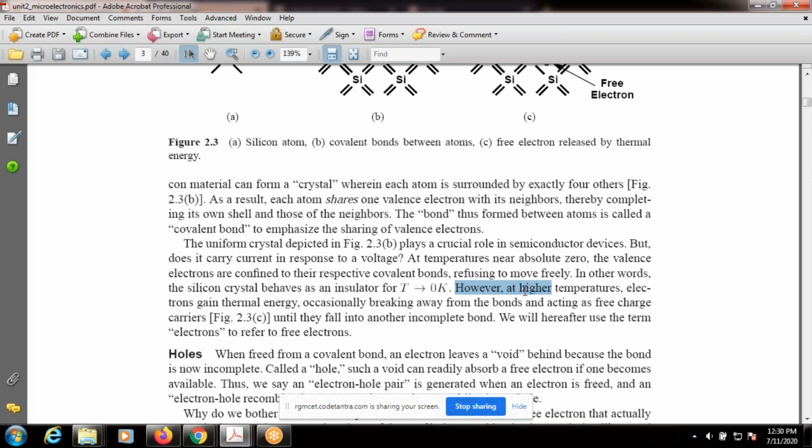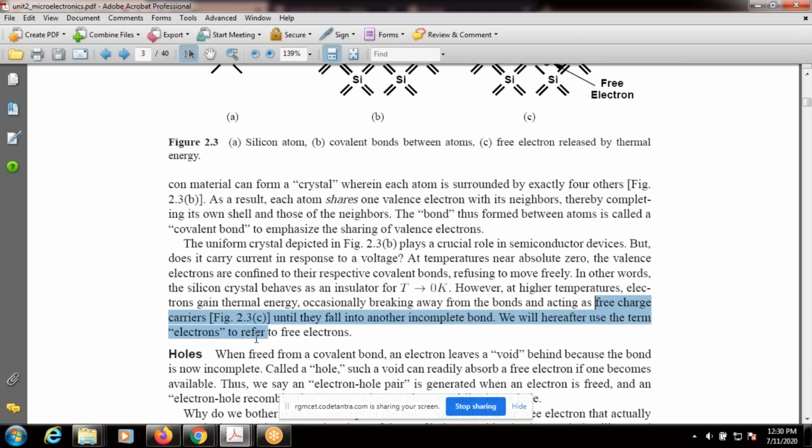However, and observe this one, at higher temperatures, electrons gain thermal energy, occasionally breaking away from the covalent bonds and acting as free charge carriers. This sentence is also very important. As temperature increases, electrons gain thermal energy, occasionally breaking away from the bonds and acting as free charge carriers. Now the word here is free charge carrier.